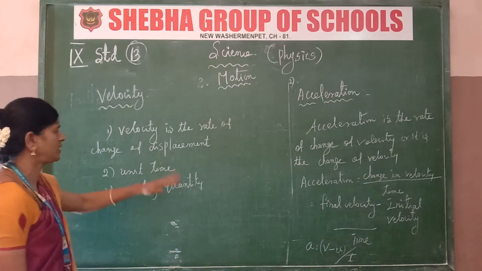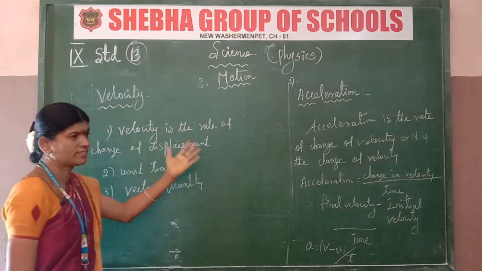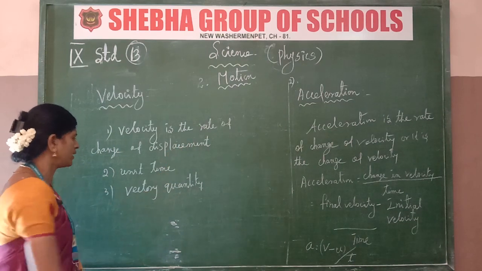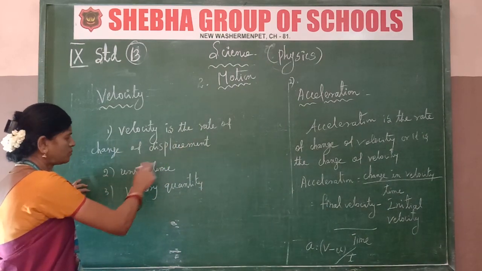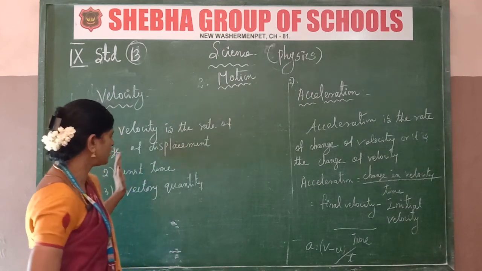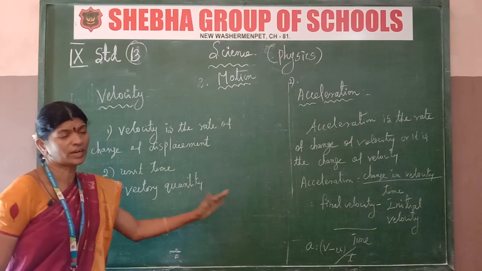Next we are going to velocity. What is the velocity? The rate of change of displacement. Velocity is the change of displacement per unit of time, and this is a vector quantity.